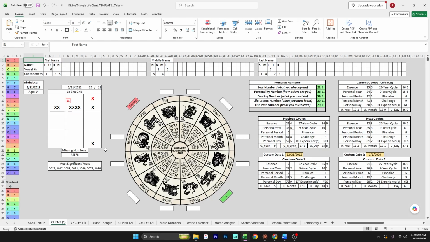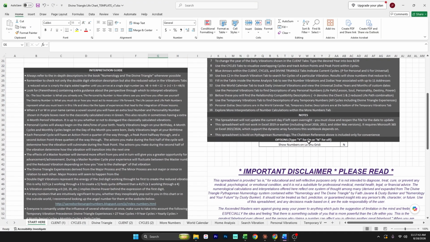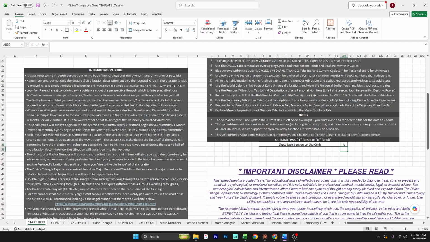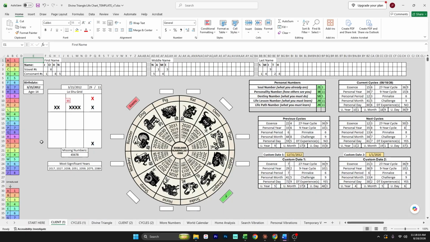I've also included the Lo Shu grid right here, which is a plot of your birth date numbers that make up your life path number. There is an option in the Start Here tab that will turn on the numbers here for reference. Just type a Y into this box to turn that on. And I do plan on adding some more useful options here for the next update. Below the Lo Shu grid, it shows the numbers that are missing from the grid, and these indicate qualities of life that don't come naturally, so you'll have to work to develop them, especially if they don't show up as your soul number, personality number, or destiny number.